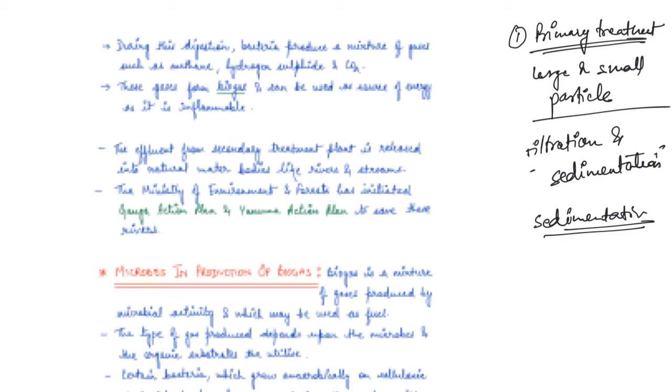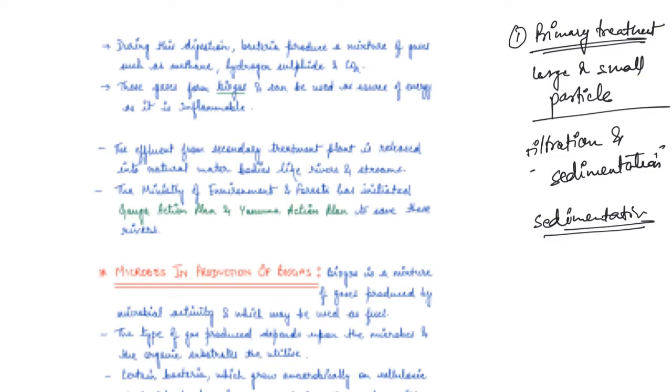Now the effluents from the secondary treatment plant are released into natural water bodies like rivers and streams. The Ministry of Environment and Forest has initiated a very big plan, the Ganga Action Plan and Yamuna Action Plan, to keep these rivers clean, right?